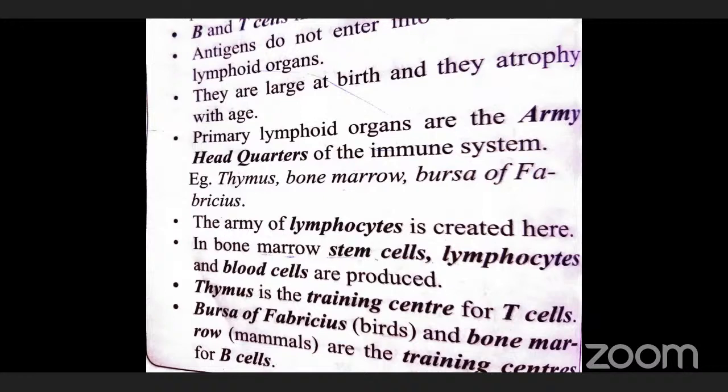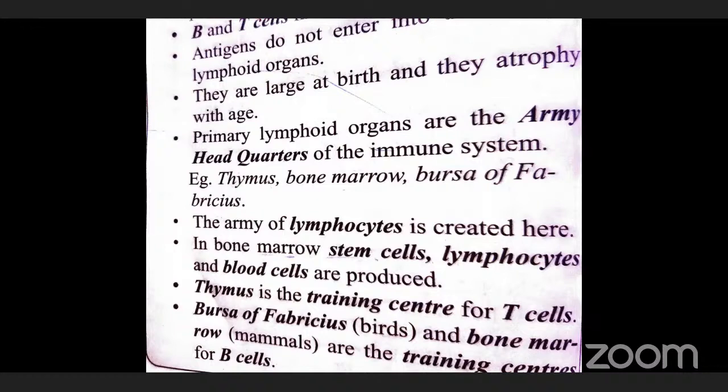Next one is lymphoid organs. What is the meaning of lymphoid organs? Lymphoid organs are concerned with the production of immune cells and immune reactions.